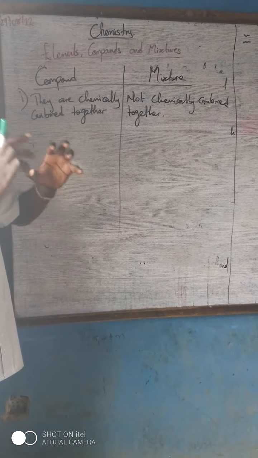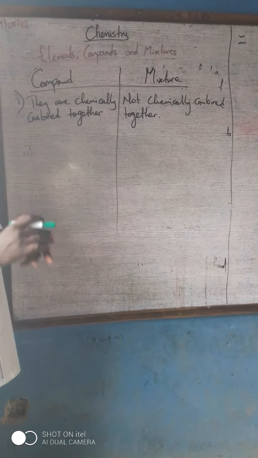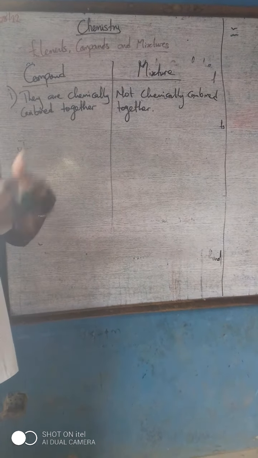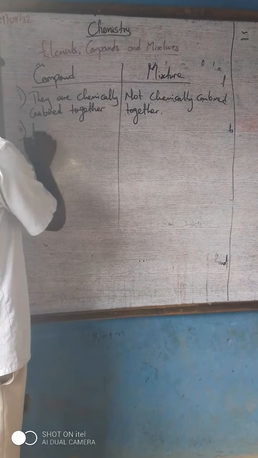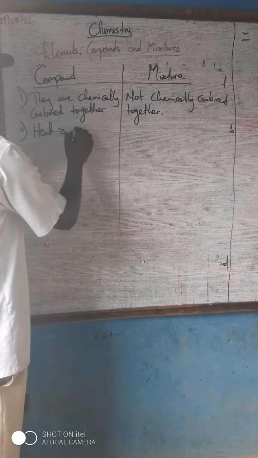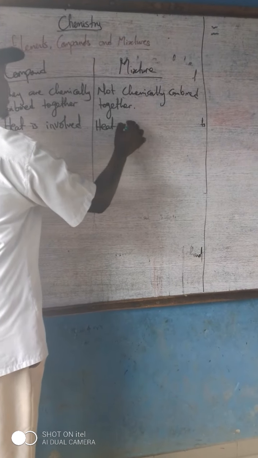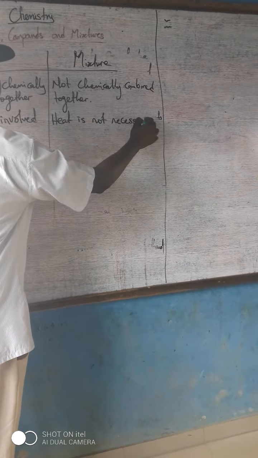A compound involves a chemical reaction, while a mixture is not a chemical reaction. When we talk about a mixture, it can easily be reversed. That is, it is just physical. Now, in a compound, heat is involved. In a mixture, heat is not necessarily involved. That is, in a compound, heat is necessarily involved.